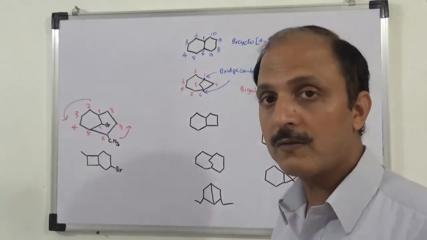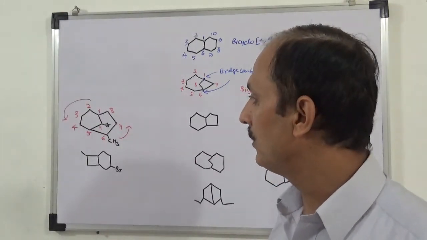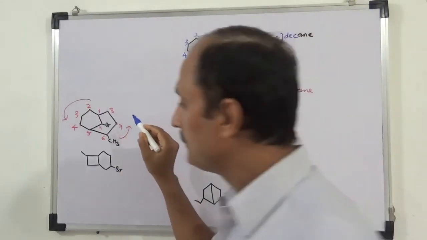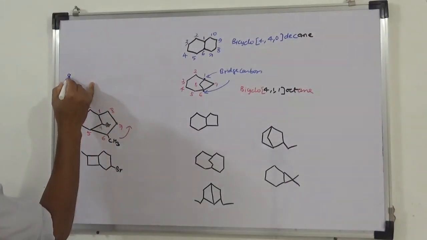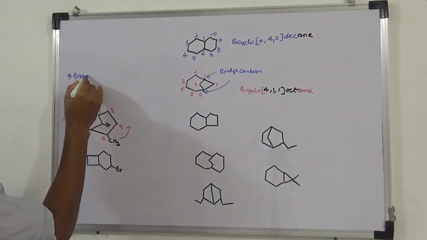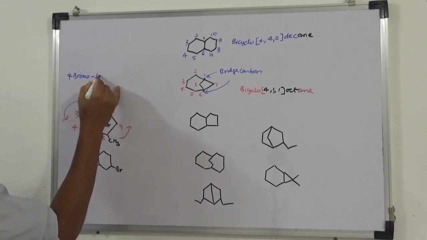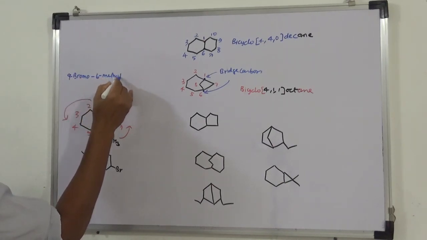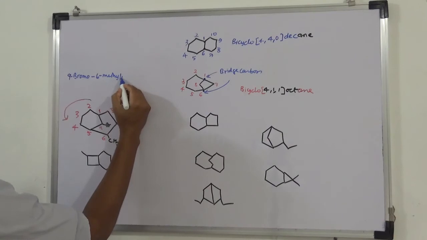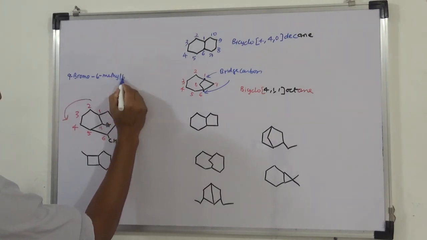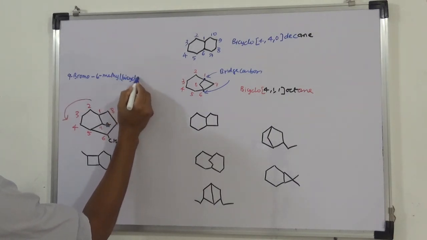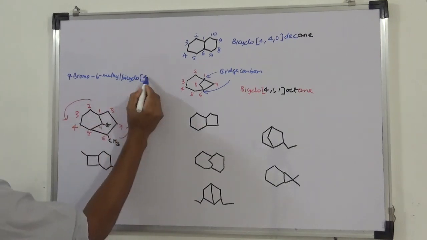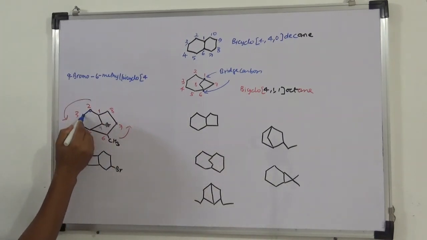So first we write the branch names. The branches are 9 bromo, 6 methyl, then bicyclo, then the numbers. This side has 4 carbons, 1 2 3 4,